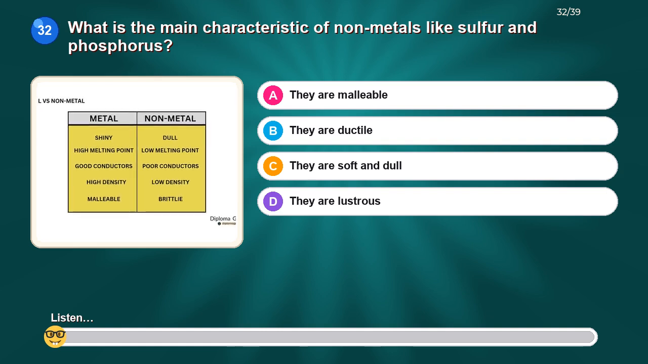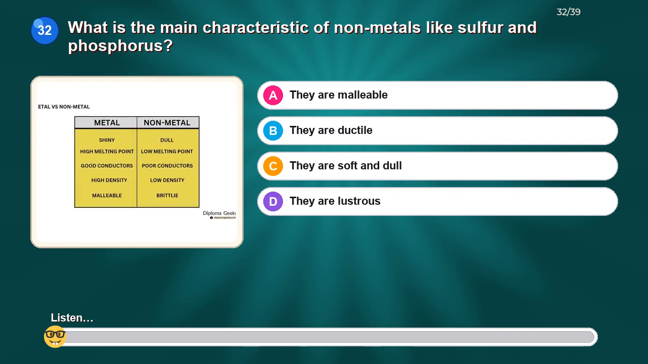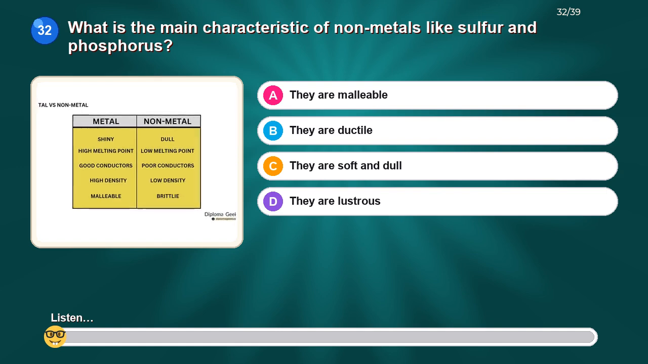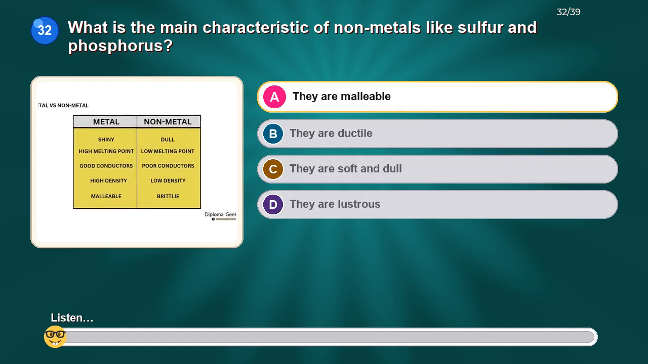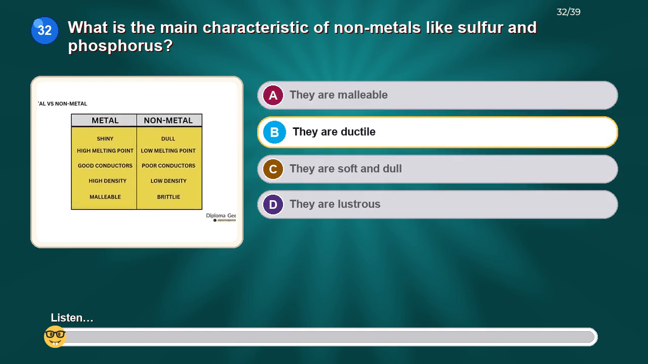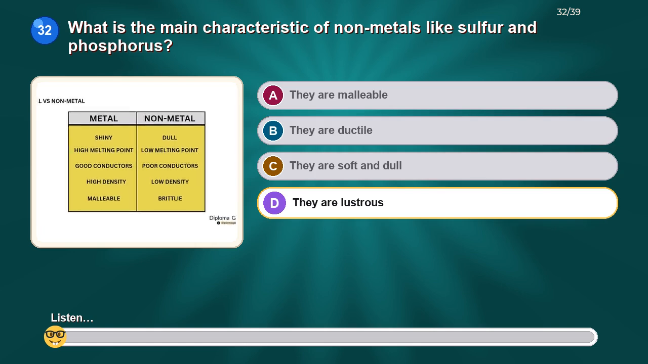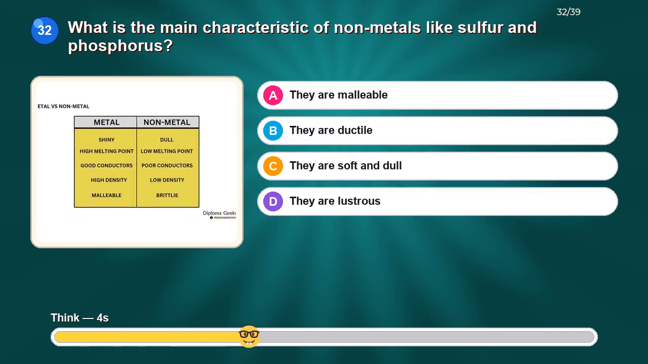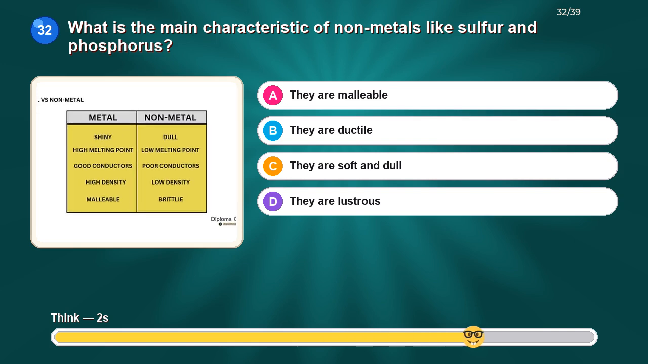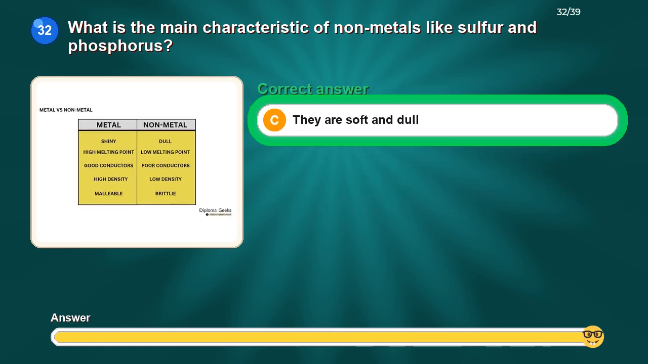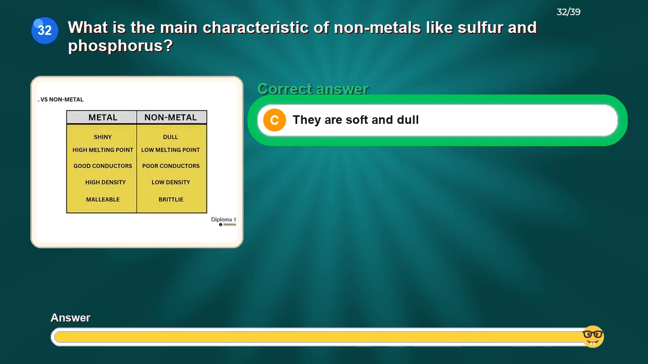What is the main characteristic of nonmetals like sulfur and phosphorus? Option A, they are malleable. Option B, they are ductile. Option C, they are soft and dull. Option D, they are lustrous. The correct answer is, they are soft and dull.